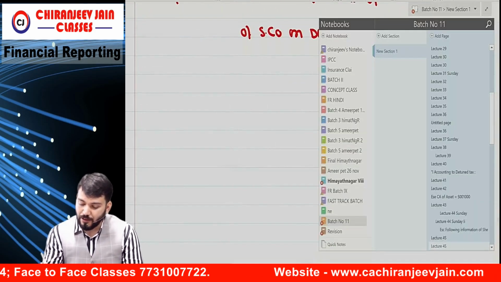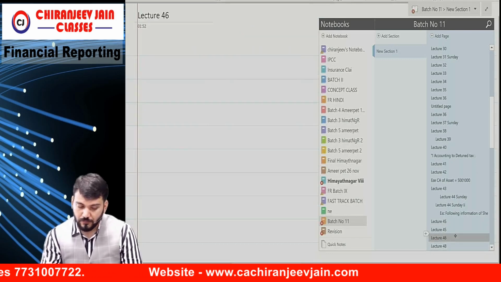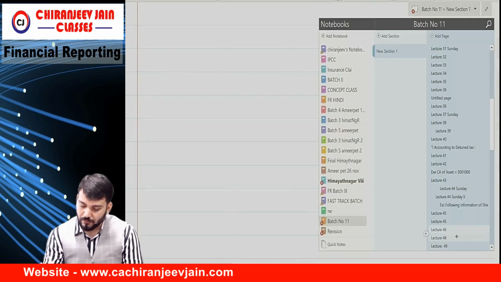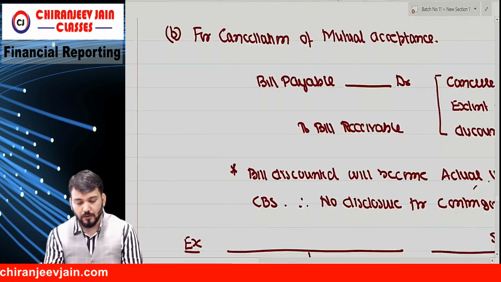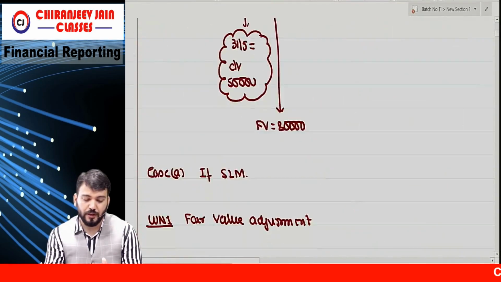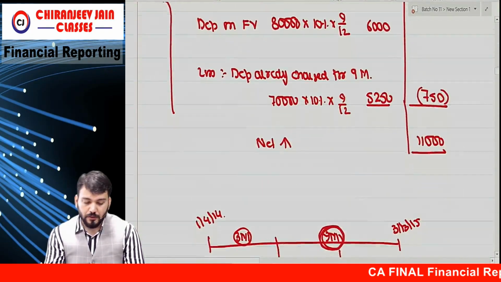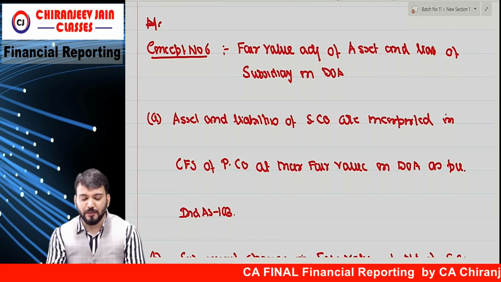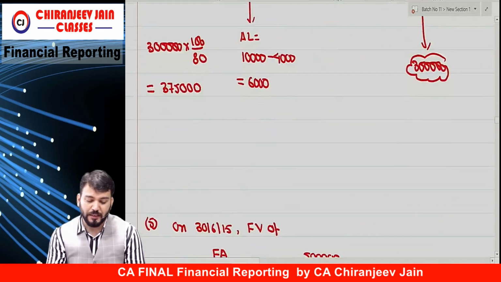Bolo. No doubt? Correct. So this also we have understood. Yes, sir. Then fair value adjustment we have understood. I think nothing much to inform you now about this.